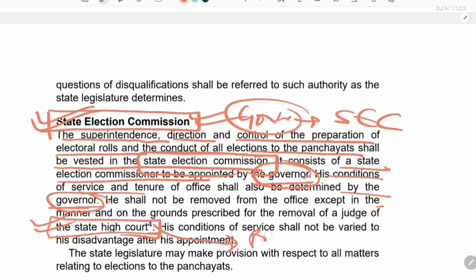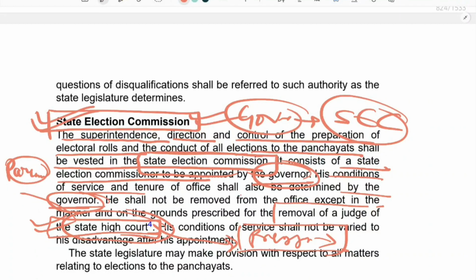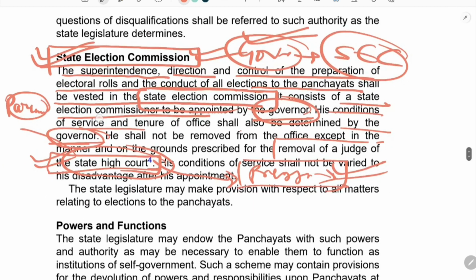by the president. We will learn the removal of judge of state high court in the chapter of high court, like what is the procedure for removing the judge of state high court, as the removal of a judge of state high court and the Supreme Court judge is the same. They are removed by the president when the bill is passed in the parliament by special majority. So we have to keep in mind that though he is appointed by the governor, he is removed by the president of India.